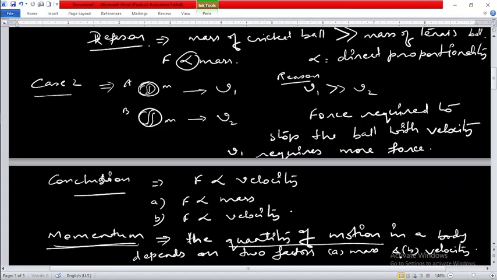This quantity of motion is known as momentum, so the momentum of a body is equal to mass into velocity, the product of mass and velocity. Let us move to another page.